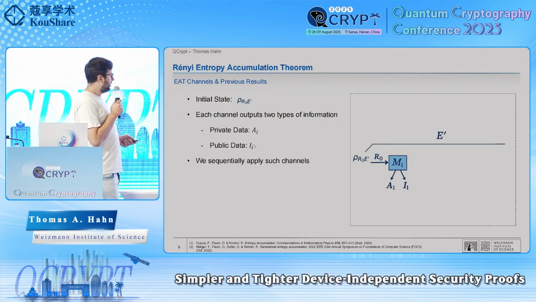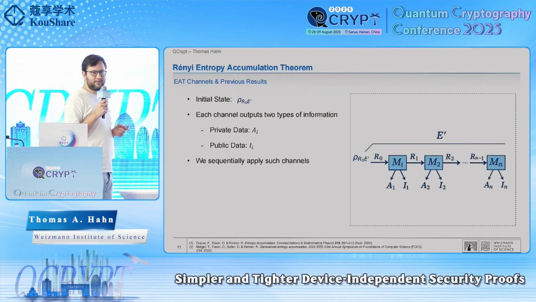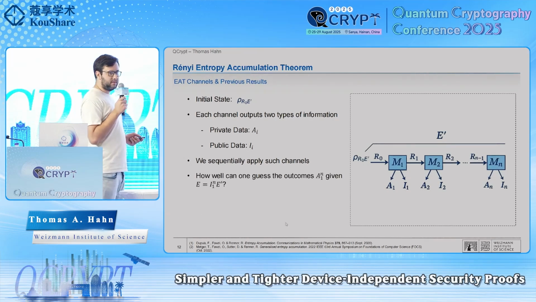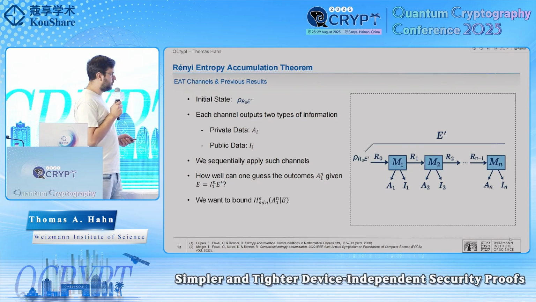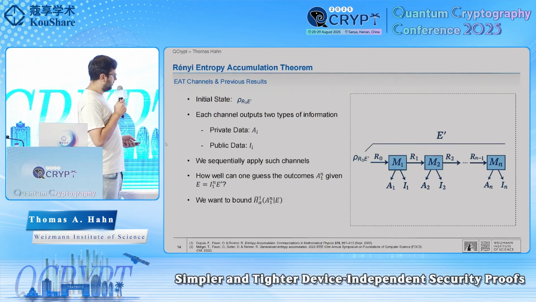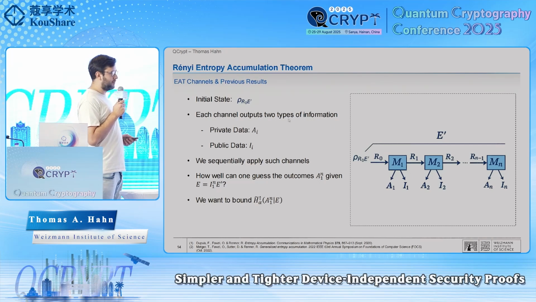And if you want to generate more than one random bit, you sequentially apply these channels. So you apply M2, M3, and so on until you've generated n random bits. And the question that we want to ask is how random are the bits A_n if someone has the quantum side information E' and the public data? In other words, we want to bound the smooth min-entropy of A_n given E. Also, a closely related quantity is the up arrow sandwiched Rényi entropy. They both quantify basically the same thing. So depending on which quantity makes the results look nicer, that's the one I'll be using.